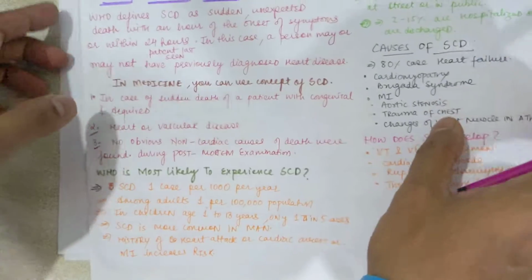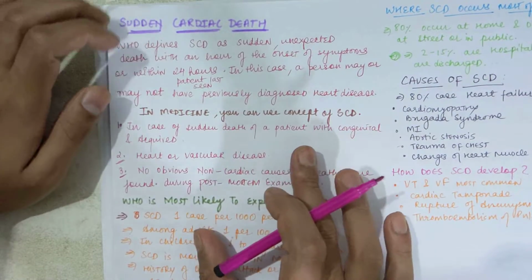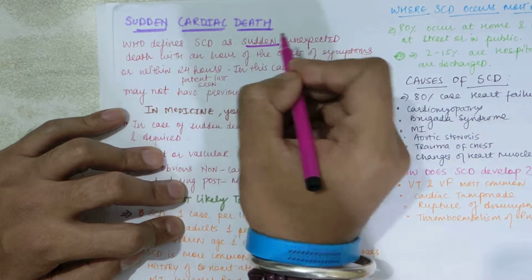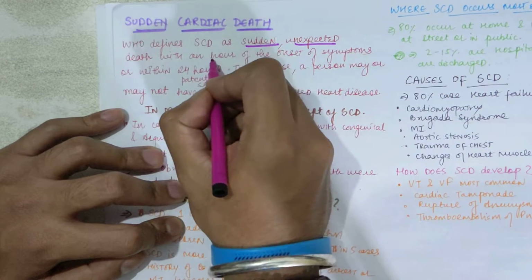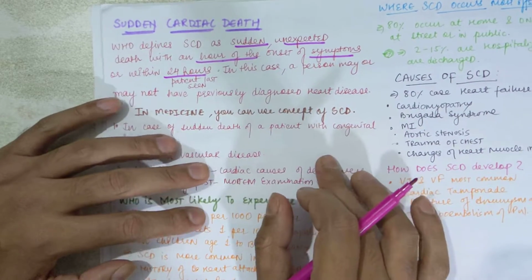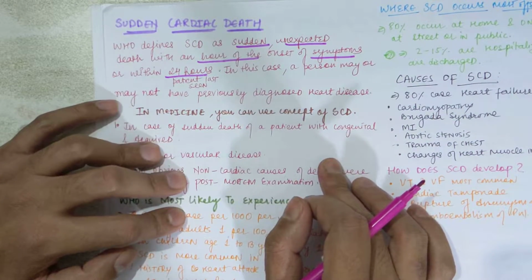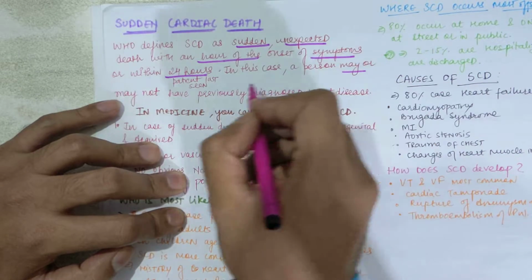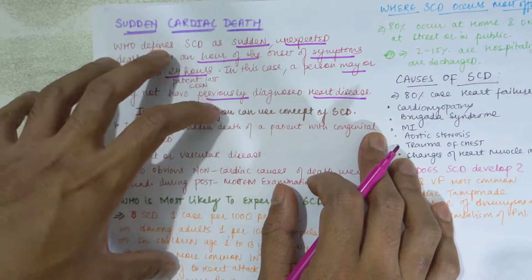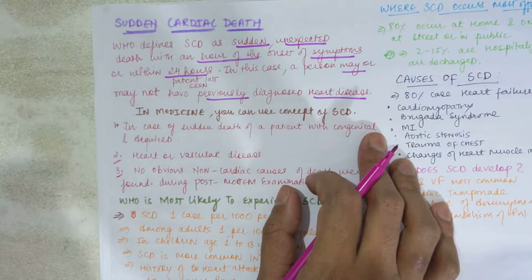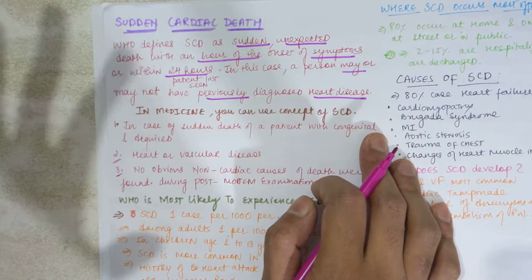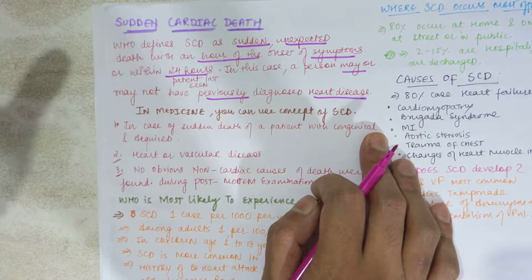Now, what is sudden cardiac death? WHO defines sudden cardiac death as sudden, unexpected death within an hour of onset of symptoms. If death occurs within 24 hours, that is called sudden cardiac death. In this case, a person may or may not have previously diagnosed heart disease. So this can occur in patients without any past heart pathologies or with heart pathologies. So it can occur in any type of patient.